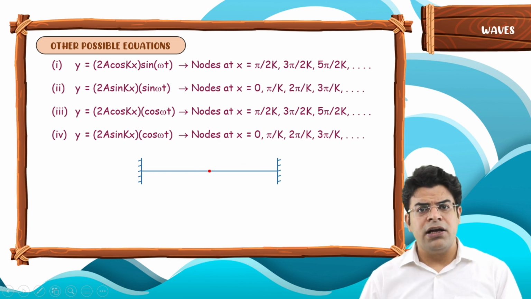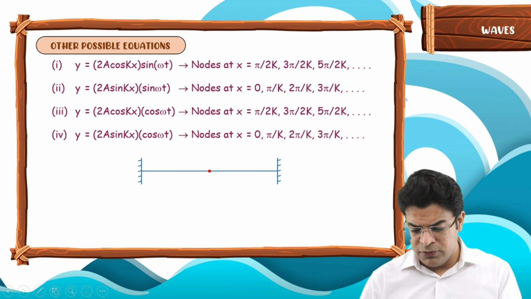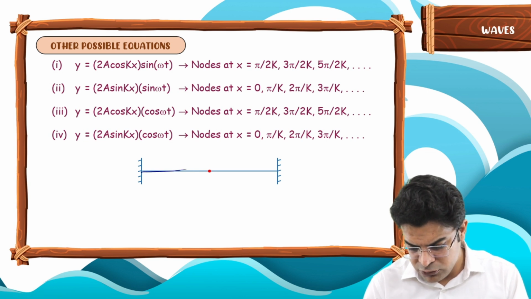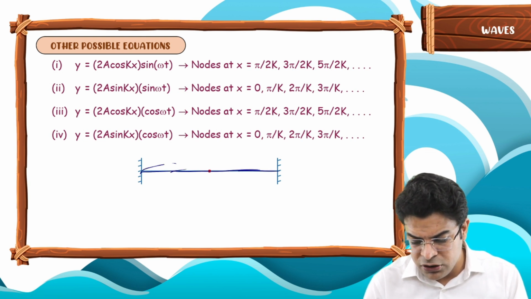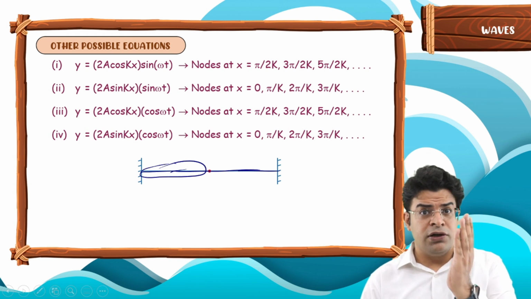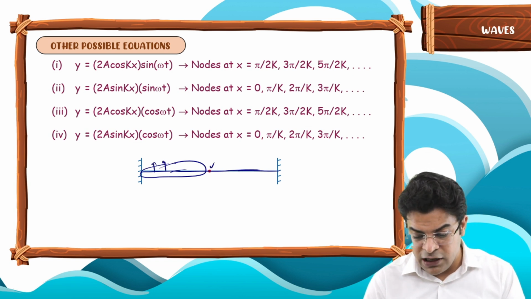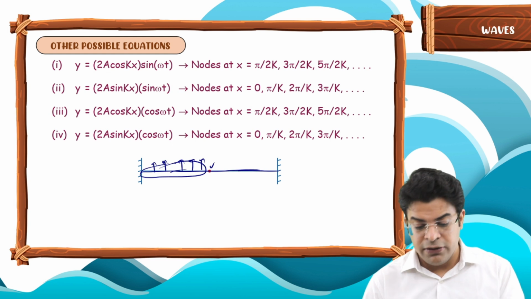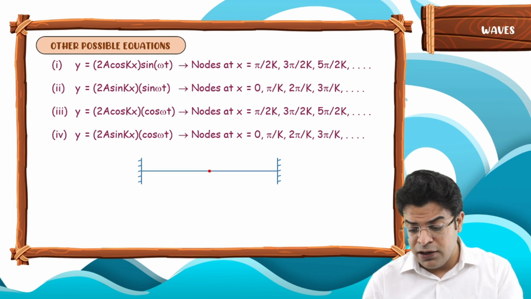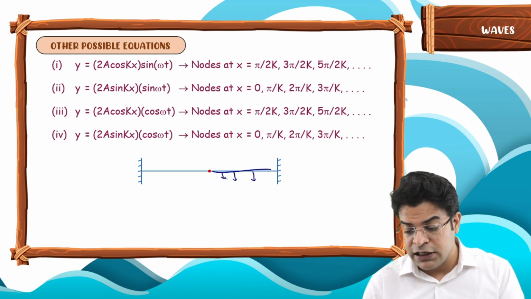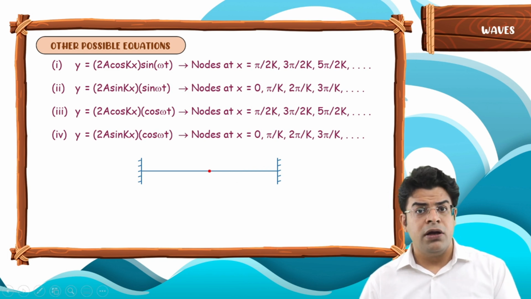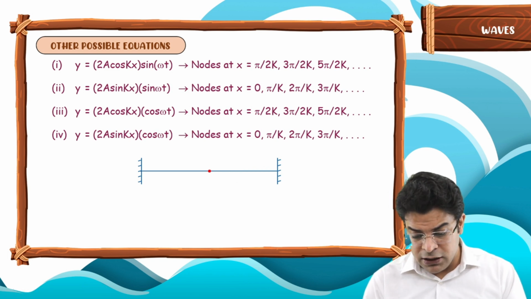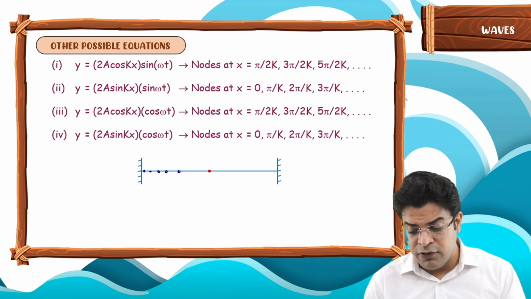Now, notice that all points start from the same position. The particles on this side, on the left of the node at the center, start moving in the upward direction from the mean, while the particles on the right of the node start moving in the downward direction from the mean. And all the particles on the string oscillate with the same time period.